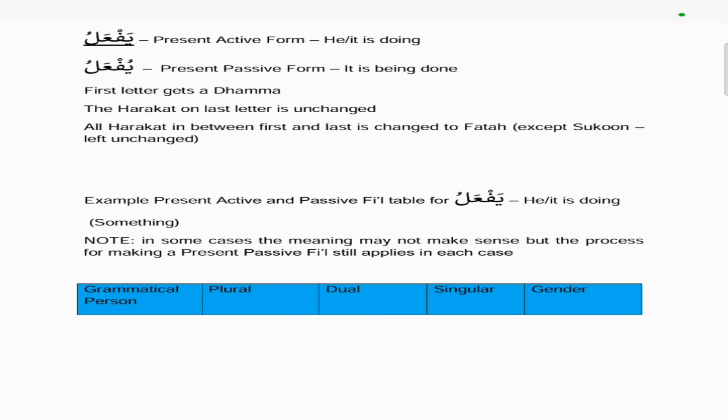So here we have yaf'alu, so that's the present active form, which means he is doing. And the present passive form would be yuf'alu, it is being done. Because remember, the passive hides the doer, so it is being done, but we don't know who's doing it. So the first letter gets a dhamma, so the active was a fatha, then the ya takes a dhamma. The harakat on the last letter is unchanged, so the lam has a dhamma in the active form, and so does it in the passive form as well. And all the harakat in between the first and the last is changed to fatha, except the sukoon which is left unchanged.